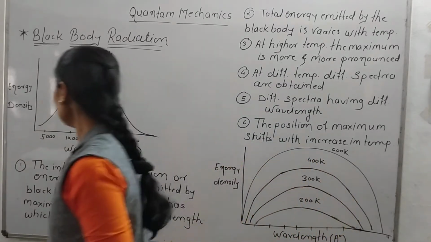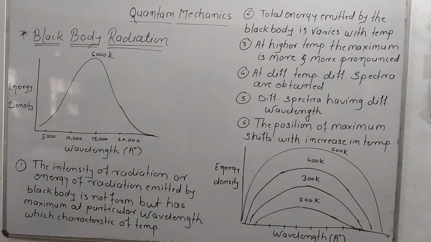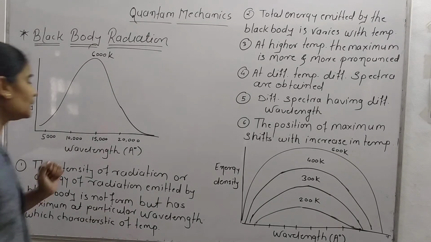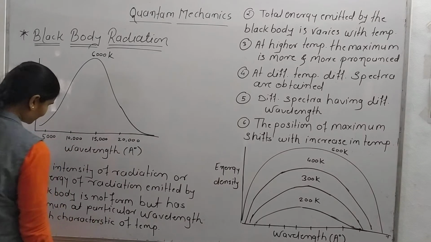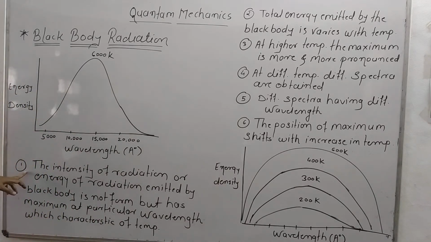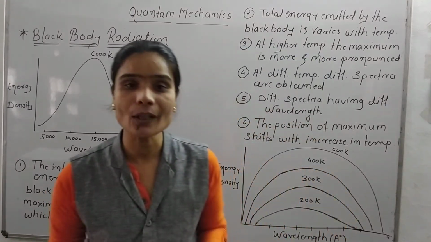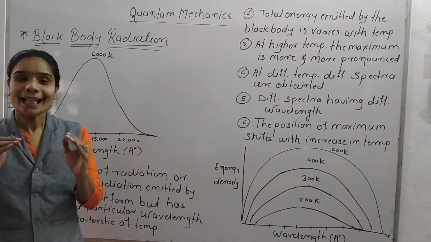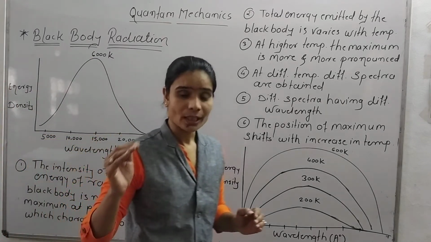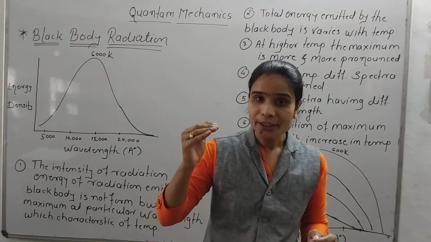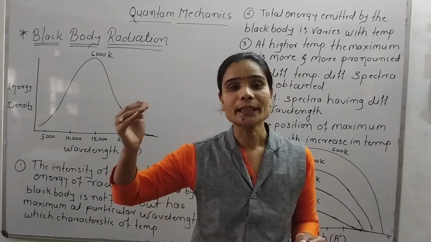Now there are some characteristics relating the energy density to the wavelength or temperature of the molecule. What are the characteristics? First, the intensity of radiation, or the energy of radiation emitted by a black body, has a maximum at a particular wavelength, which is a characteristic of temperature. We already said that black body radiation depends on temperature and wavelength, because as the temperature increases, the radiation increases, and the maximum shifts to a particular wavelength.